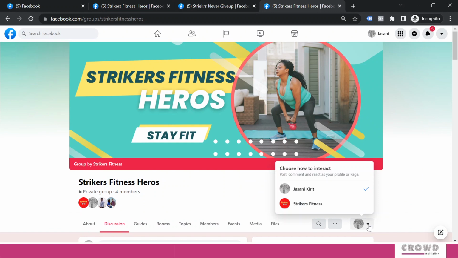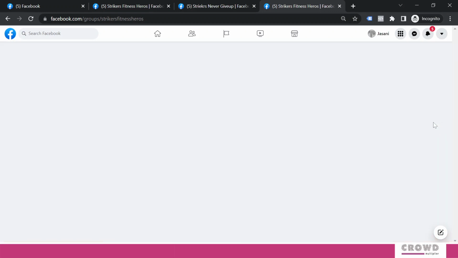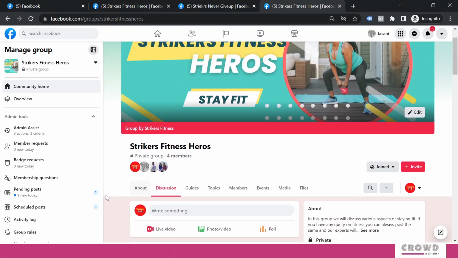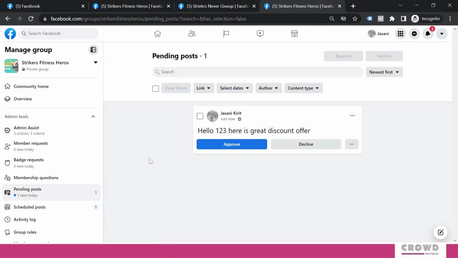Now let me go to admin area. On the admin area on the left hand side we can see this pending post, and all these things are written over here. Now I will decide whether I need to approve this or decline.